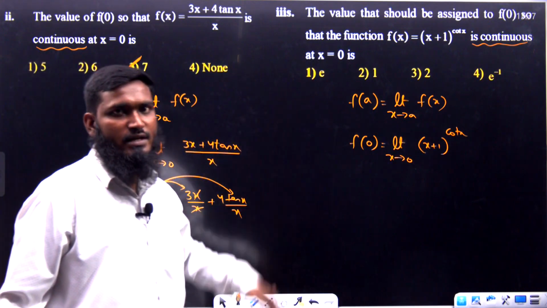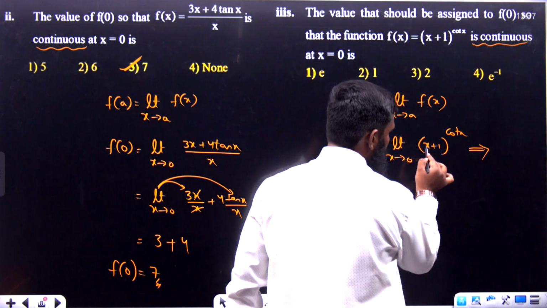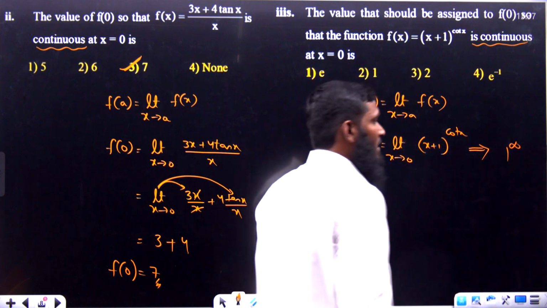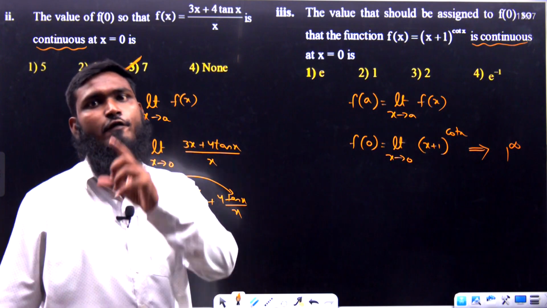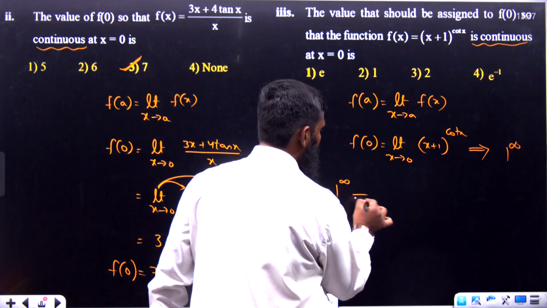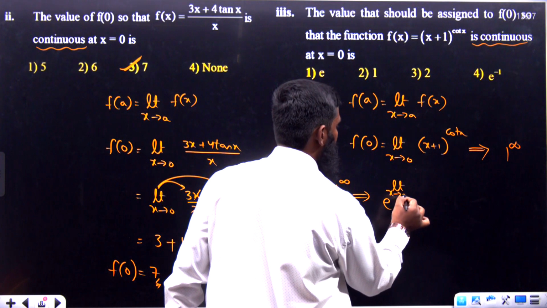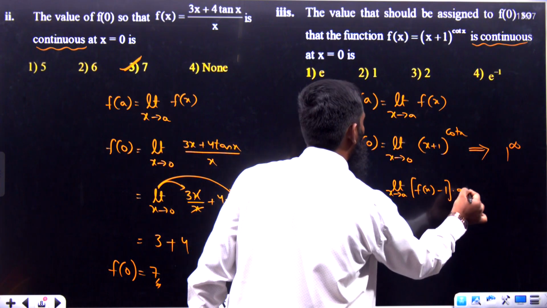Now we have to substitute that x value. Substituting the x value over here, 0 plus 1 means 1. Cot 0 means what do we have? Infinity. So we have 1 power infinity. In our previous videos, I have given you the formula for 1 power infinity. Whenever we have 1 power infinity, we have to use the formula e power limit x tends to a of f of x minus 1 into g of x.